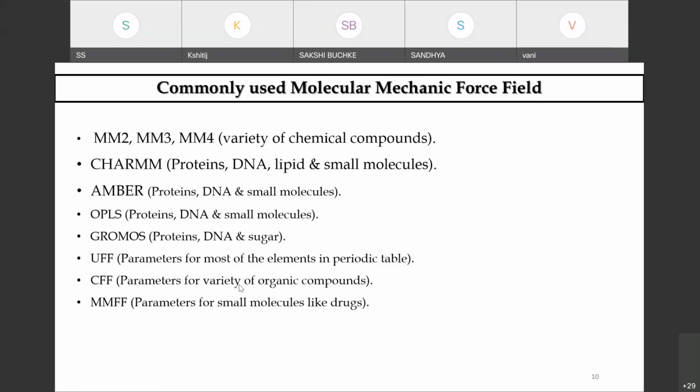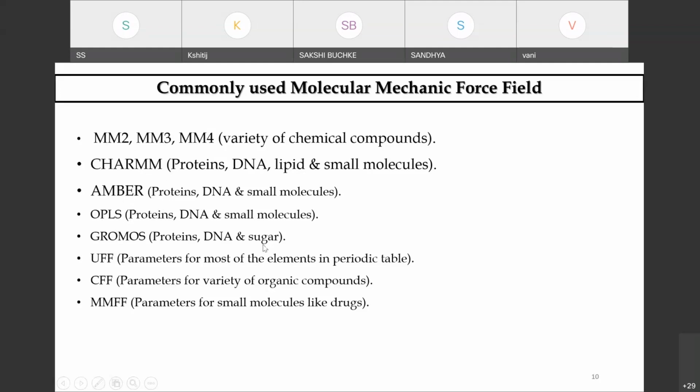Okay, so you have a variety of chemical compounds, and you have different force fields. Supposedly, if we are dealing with proteins, DNA, lipids, small molecules, we use the CHARMM force field. AMBER for proteins, DNA, and small molecules. OPLS. These are different force fields which we use for MD simulations. Mostly we deal with CHARMM, AMBER, OPLS.